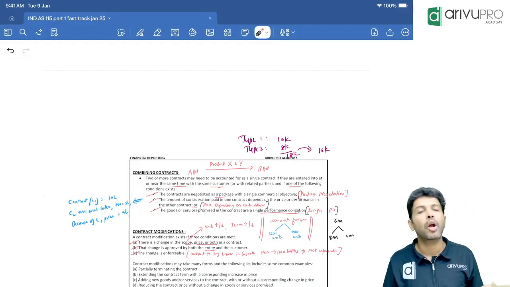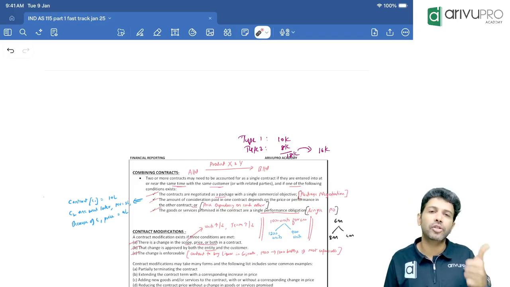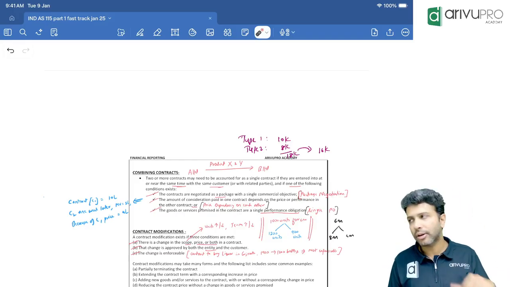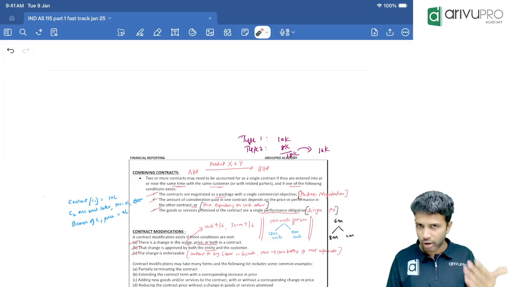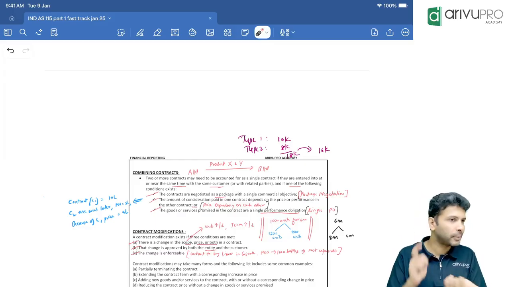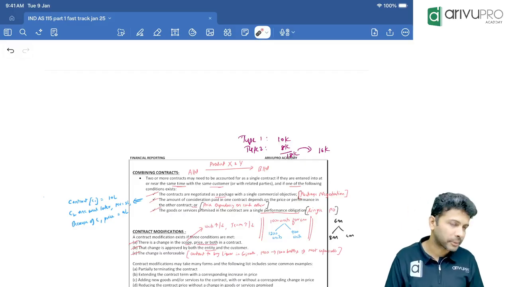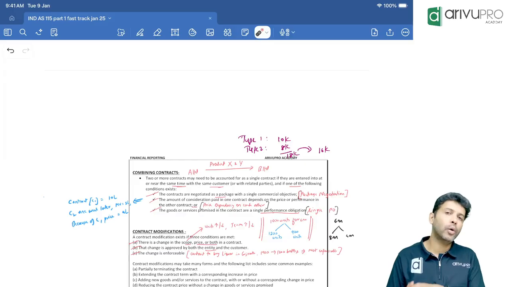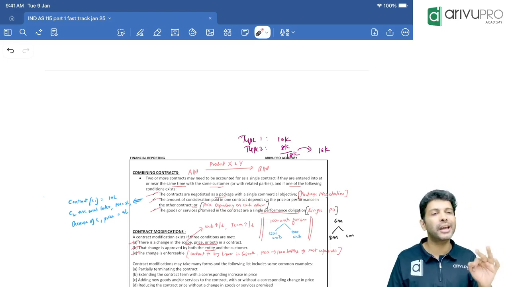Then contract modification. We say contract modification has happened provided there is a scope change or a price change. When can you say scope has changed? Either the number of units of goods has changed, plus or minus, or services have changed, plus or minus, or the contract term has changed, plus or minus. Right. So if you want to call it a contract modification, that modification should be approved by all the parties in the contract, and the change should be enforceable.